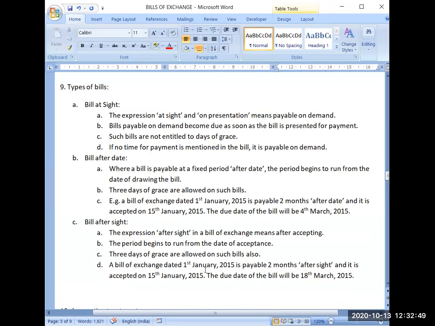So the expression at sight, or sometimes it is used as on presentation, means payable on demand. Whenever the bill will be presented to someone who is liable to make the payment, that person has to make payment at that time. And the best example of it is check. Whenever you present the check, the bank has to make the payment.